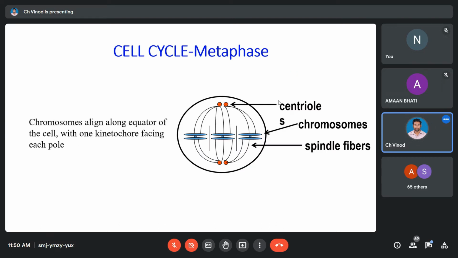That's stage 1. Stage 2, metaphase. So we have this metaphase center, or you can simply call it the equator of the cell. Along the equator of the cell, the movement of these kinetochores will happen in such a way that all of the chromosomes are exactly at the central area of the cell. So let's say this is your north pole, this is your south pole, this is the equator. You can see the chromatids or the chromosomes are exactly at the center. 2 of the chromatids are facing this upper centriole, and 2 of them are facing the lower centriole. Okay, so this arrangement is done at metaphase.